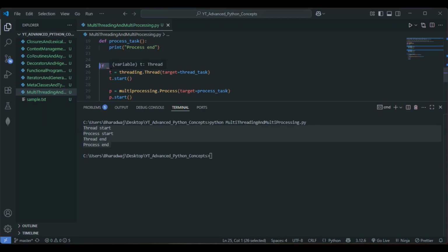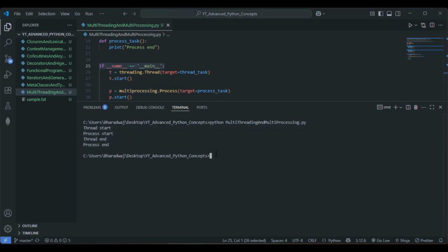So we can just make use of fork on Mac or Linux. But we have to go with name equals main in Windows. Why? Because Python spawns a new interpreter while we are going with multi-processing, so it requires a safe entry point. So we have to include this when we are going with multi-processing in Windows, right? Just remember this one.